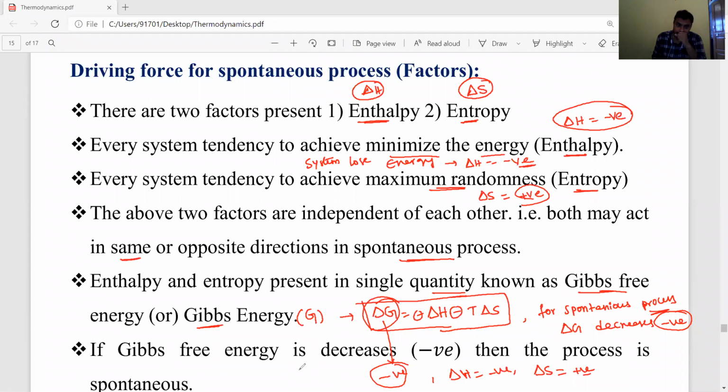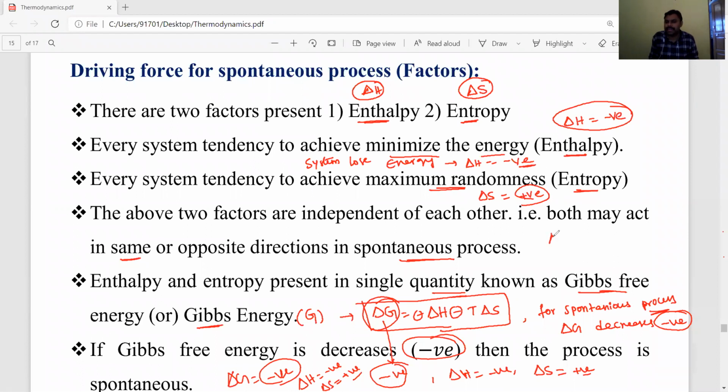So for a spontaneous process, the Gibbs free energy change always decreases. Delta G is negative. Such a process is always spontaneous. During the spontaneous process, delta H is negative and delta S is positive. Already I said this above. What are the driving forces for a spontaneous process? Enthalpy and entropy. Enthalpy is negative and entropy is positive.